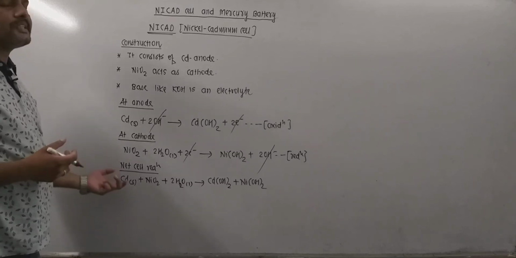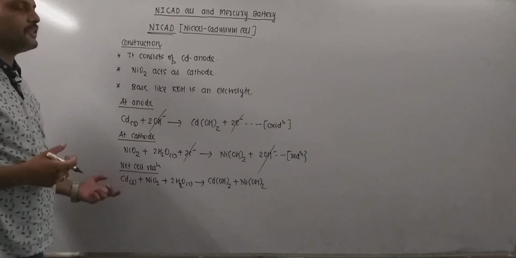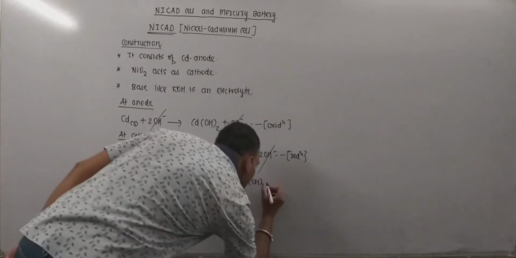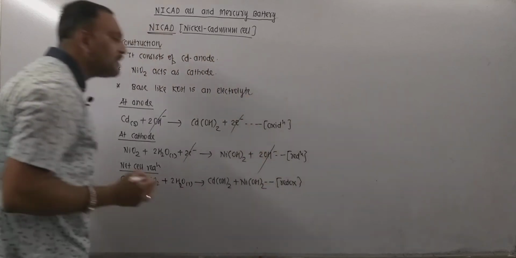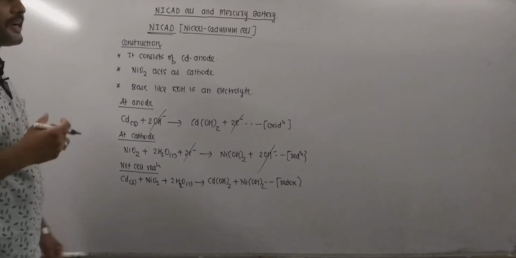This is the addition of oxidation and reduction reaction, thus it is a redox reaction. And remember, cell reaction is always a redox reaction.